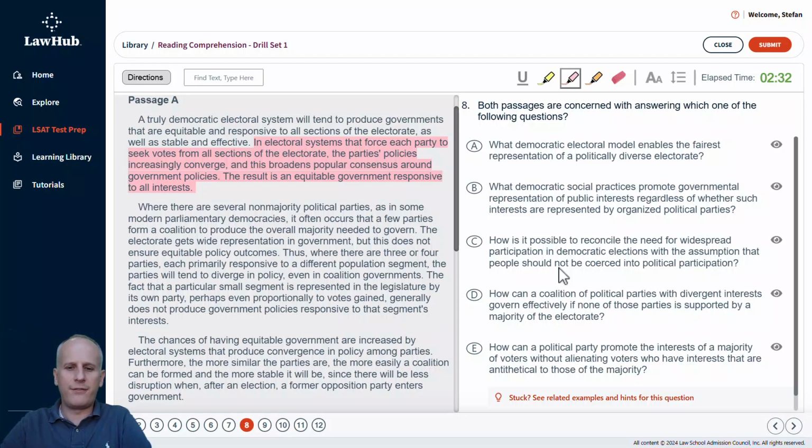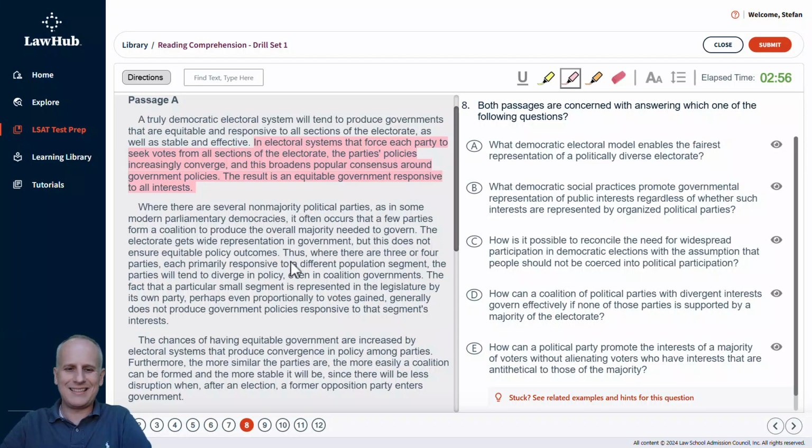Thus, where there are 3 or 4 parties, each primarily responsive to a different population segment, parties will tend to diverge in policy even in coalition governments. The fact that a particular small segment is represented in the legislature by its own party, perhaps even proportionally to votes gained, generally does not produce government policies responsive to that segment's interests.